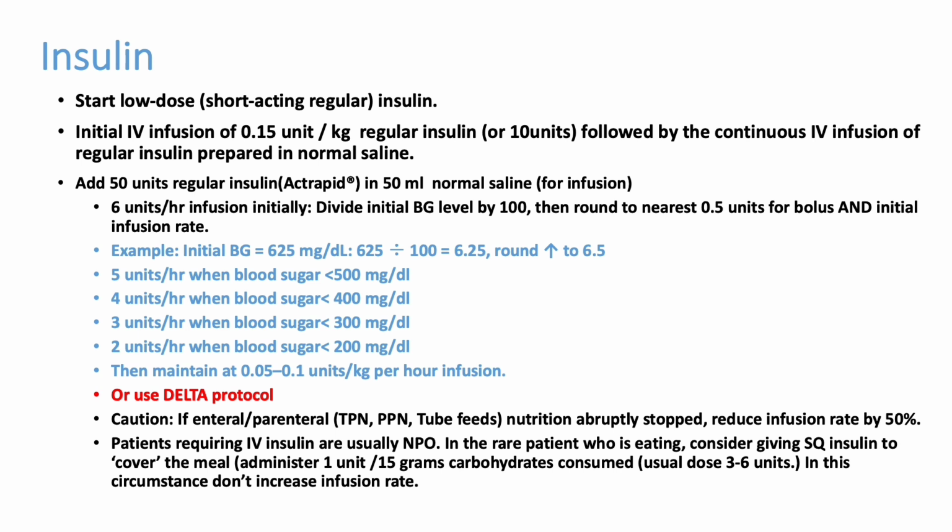But a better explanation is given in Yale University's Delta protocol. You can refer to the Delta protocol after that. It will be difficult to explain that protocol in a slide, so I am not discussing it. This is the simplest method: blood sugar by 100 will give you the infusion rate, but the initial dose is 10 units per hour, or a 10 units bolus and continue 10 units per hour. Once the blood sugar drops to less than 250, you have to start a dextrose infusion along with your fluid correction. That is to avoid hypoglycemia in an adult patient and avoid brain edema in a child.